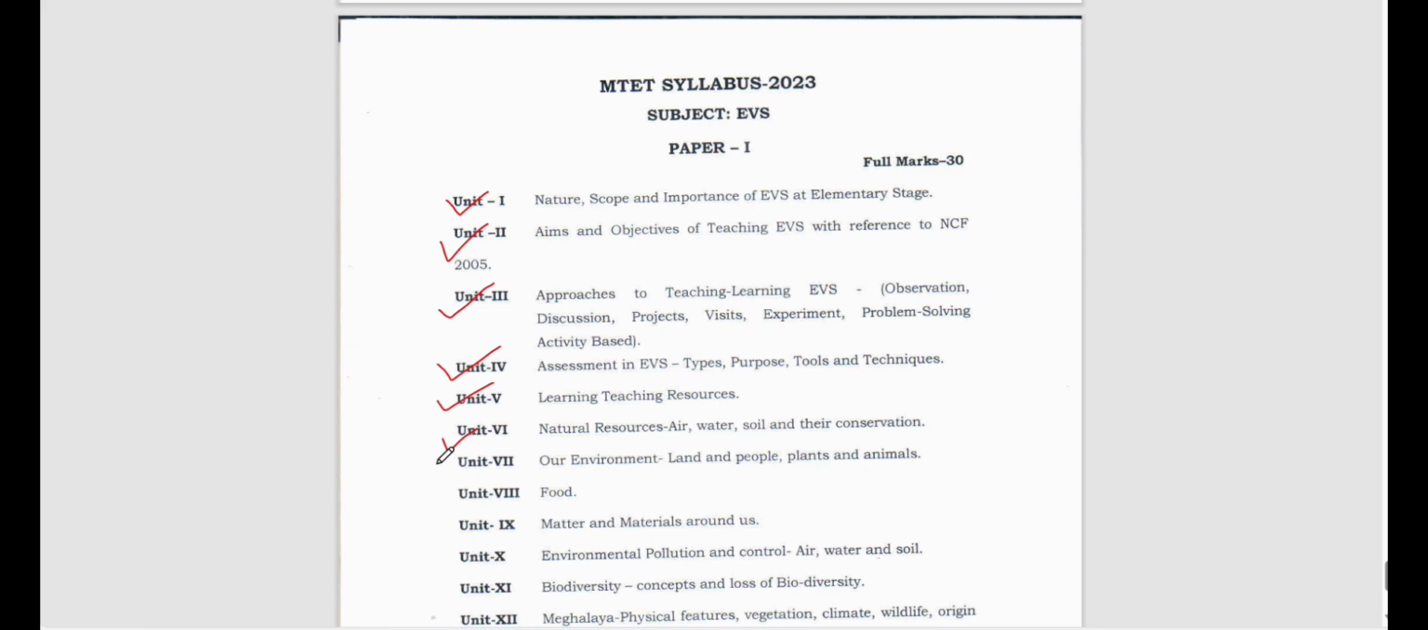Let's go to the next one, that is unit 7, our environment. So what do we find in our environment? We find land and people, plants and animals, right? Which means we find biotic as well as abiotic factors. So land and people. Where do we live? Are we living underwater? No, we live on land, right? Then we have different types of plants around us. We have different types of animals around us, right? Now what is the relation between the plants, animals and human beings? The relation is exchange of gases, right?